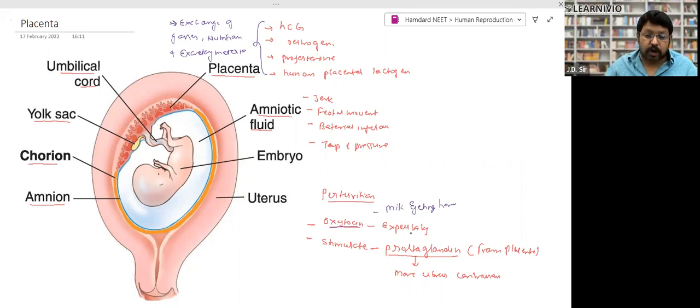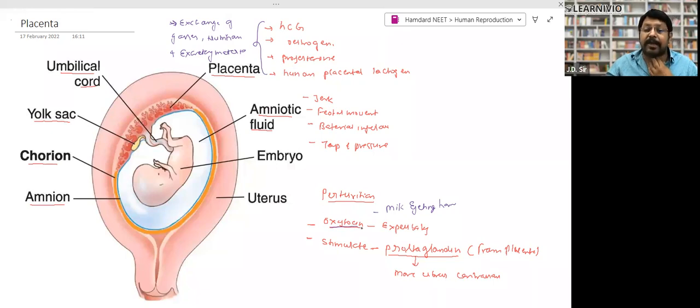So function of oxytocin, expelling the baby, right? At the time of birth. After the birth, it is also responsible for milk ejecting, means release of milk from the mammary gland. That's why oxytocin is called milk ejecting hormone. This question has been asked twice. Which is the milk ejecting hormone? Oxytocin is milk ejecting hormone, right?